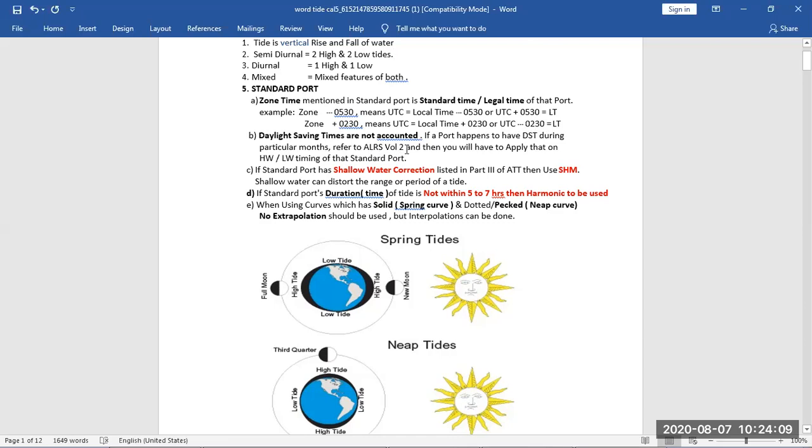Then daylight saving time. So what is daylight saving time? So in some countries like UK or Norway, they receive very less sunlight in winters, maybe for few hours. And in summers, the sunlight is for very long hours, maybe up to night, 8, 9, 10, 11 o'clock. So in winters, they need more time of sunlight.